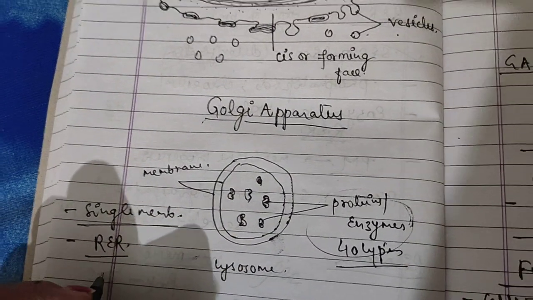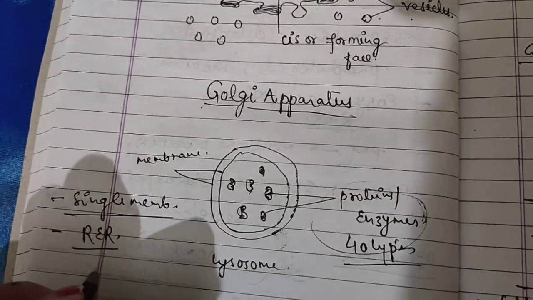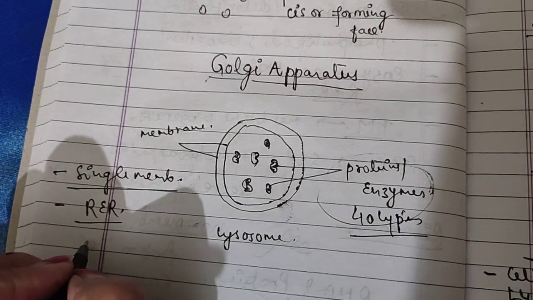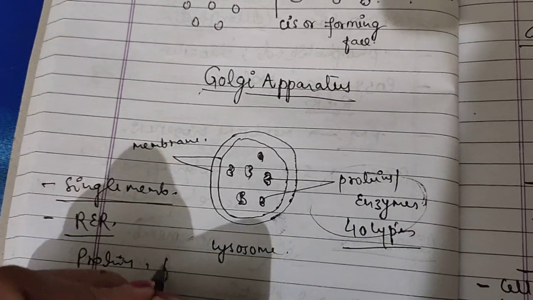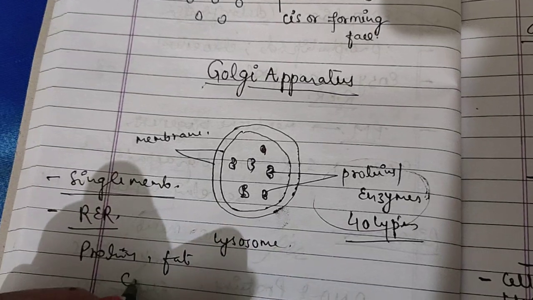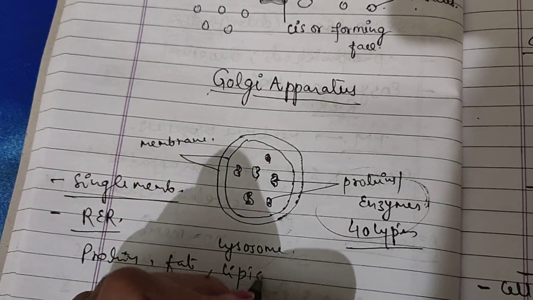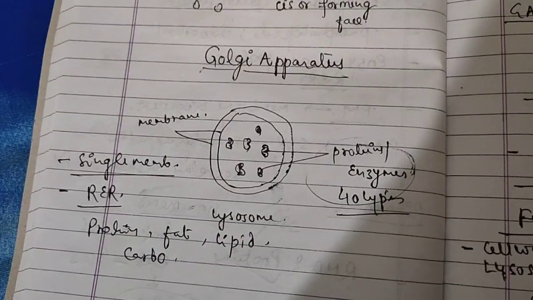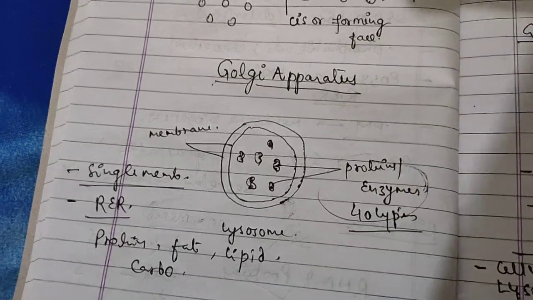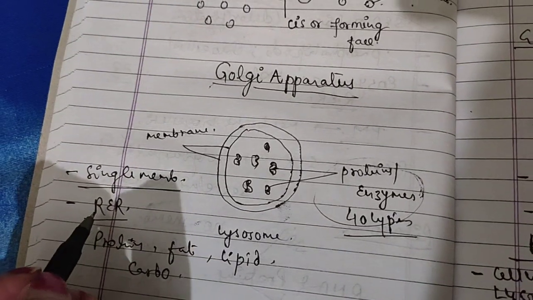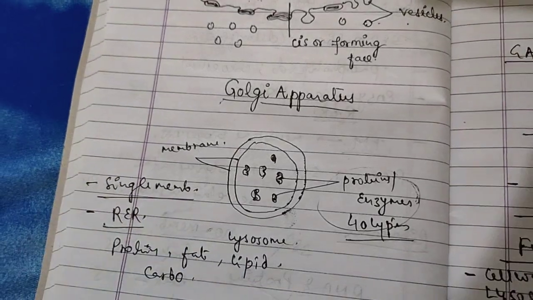These enzymes are capable of digesting or breaking down all organic materials: proteins, fats, carbohydrates and lipids can all be degraded by the enzymes present in the lysosome, which are synthesized by the RER. What is the function?